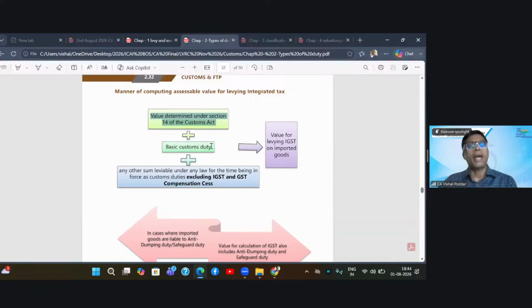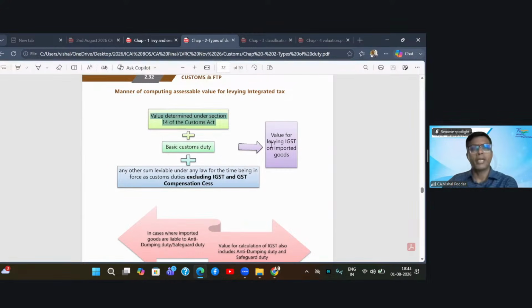Now, you add up all this, that is the assessable value, the basic custom duty, the custom welfare cess, and if there are any other additional custom duties, various protective duties, which we are going to study in this chapter later, all those duties are to be added. This total amount which you get, that is the assessable value under customs plus basic custom duty, custom welfare cess, and all other duties leviable under customs except obviously the GST, is the assessable value for computing your IGST.